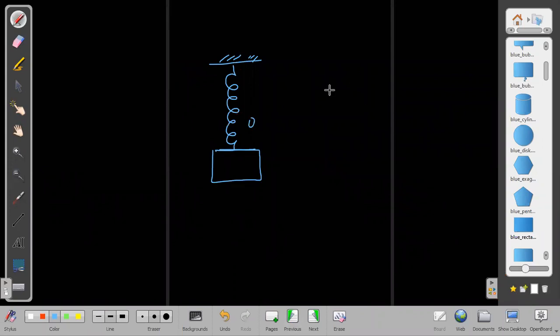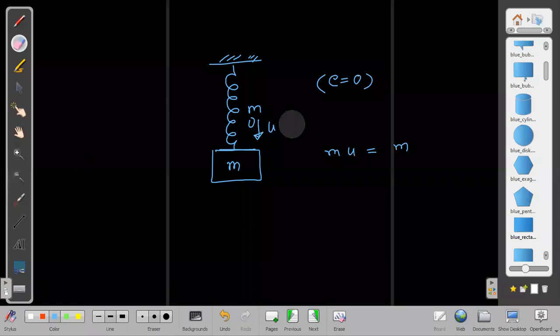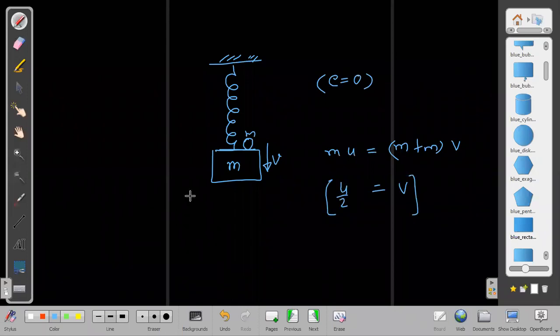As I told you, the main idea was that we can apply conservation of linear momentum. If it is striking with velocity u and it has mass m, and the hanging mass is also m, and the collision is given to be inelastic, e equals 0, then what can we write? m into u is equal to (m plus m) into v, since finally when it collides it becomes a single mass, and that single mass will have velocity v. Then we get v equal to u by 2. After that it is the same old case, the way we do it normally.